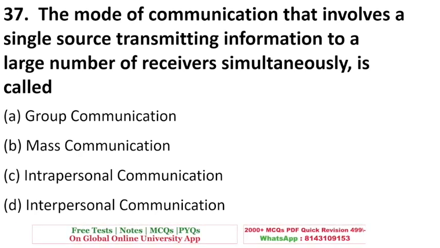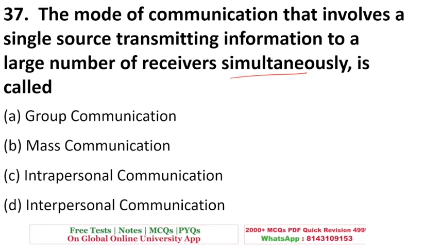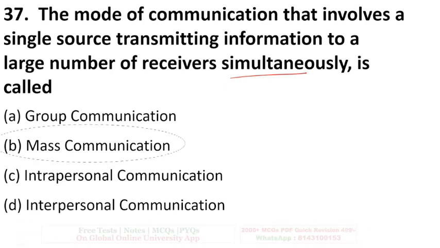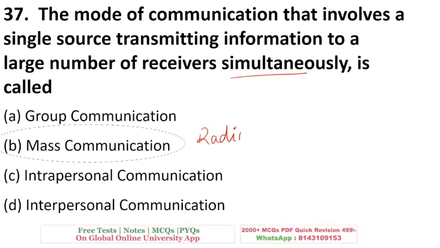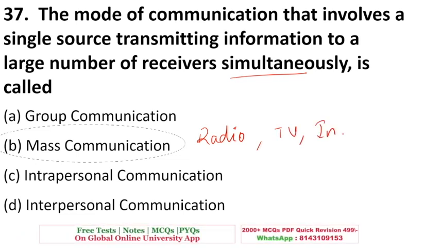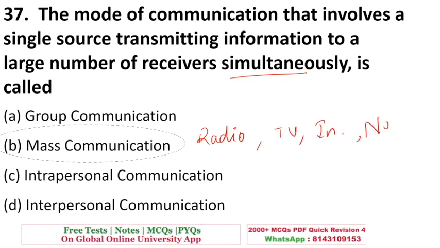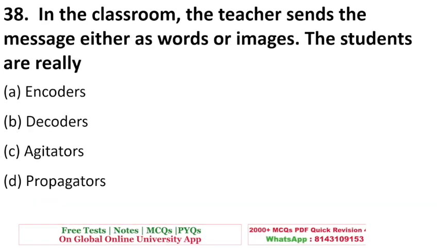Next question is the mode of communication that involves a single source transmitting information to a large number of receivers simultaneously, means together at once, it is called mass communication. For example, your radio or your television or your internet, all these are examples of mass communication. Your newspapers, which is called print media, is also an example of mass communication.